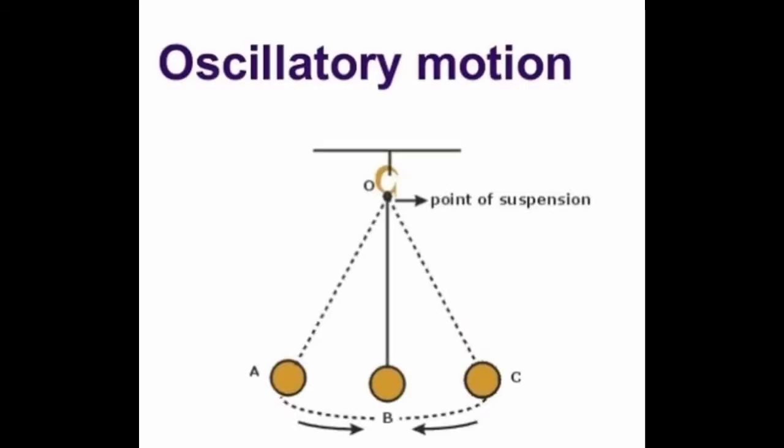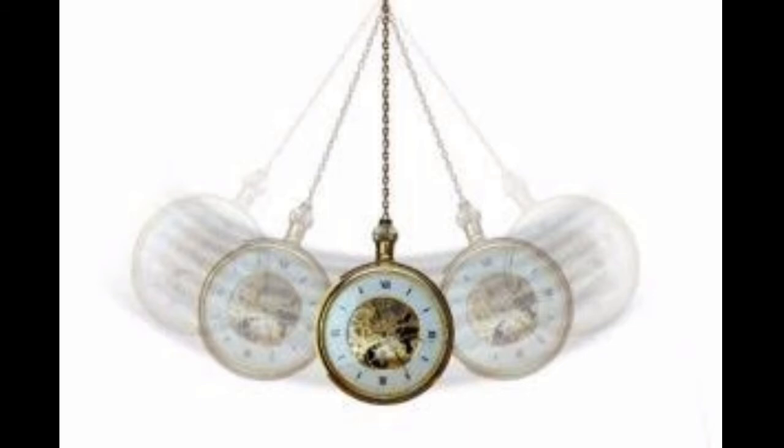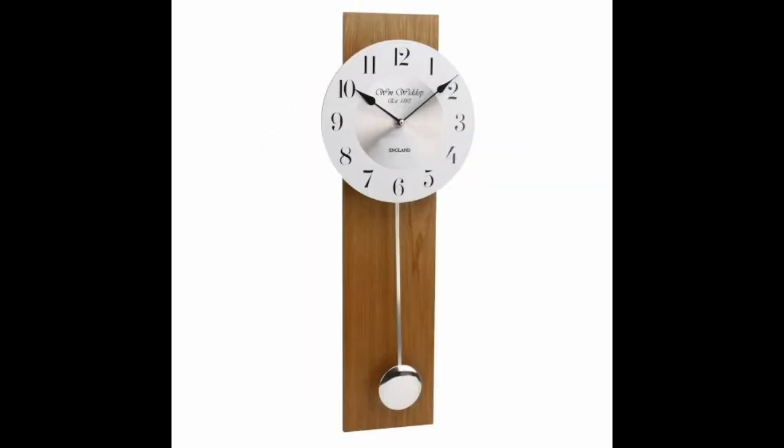The next type of motion is oscillatory motion. There are many examples of this motion, like a child swinging on a swing, the motion of a bob suspended from a spring, the motion of a pendulum in a wall clock, and the motion of a bell hung in a temple. All these are examples of oscillatory motion. Oscillatory motion means the object will be in oscillation. So you can see the examples of oscillatory motion.